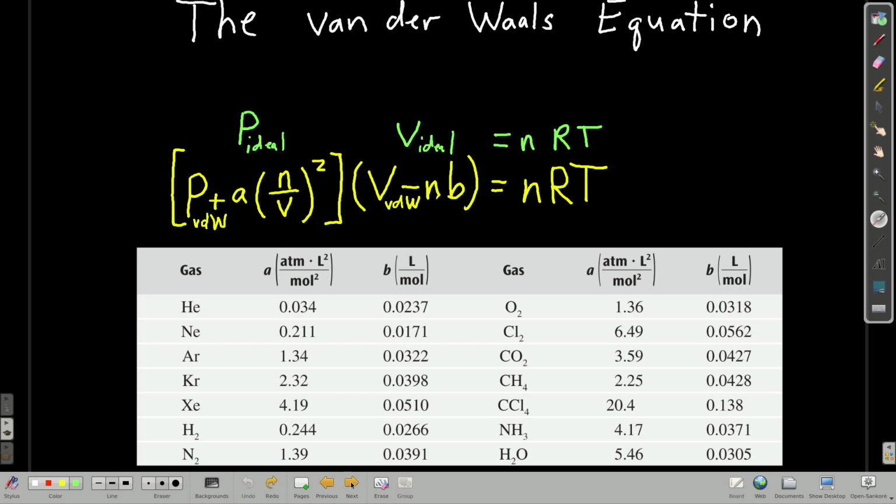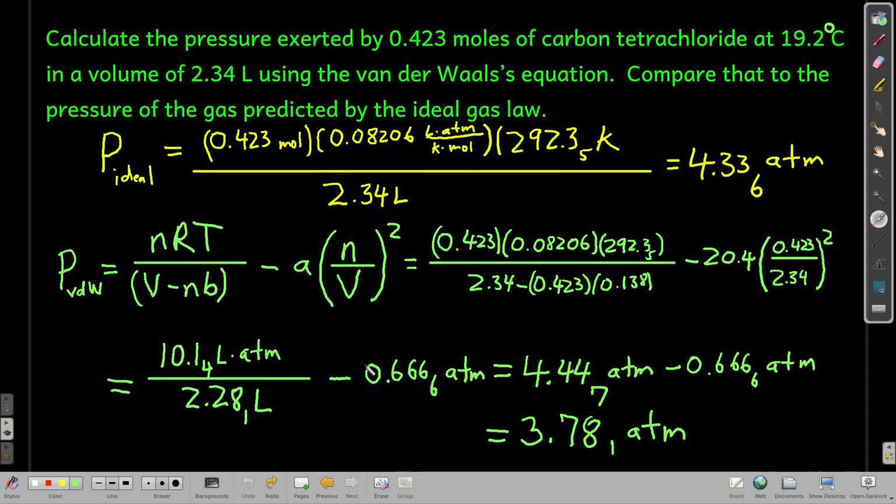So let's do a little example. We're going to calculate the pressure exerted by this many moles of carbon tetrachloride at this temperature in that volume two ways, using the van der Waals equation and the ideal gas law, and compare them. Well, let's do the ideal gas law first. Well, PV equals nRT, so P is equal to nRT over V. And I get like 4.34 atmospheres. And check my calculations. Oops, that's supposed to be a parenthesis there. And I converted my temperature to Kelvin.